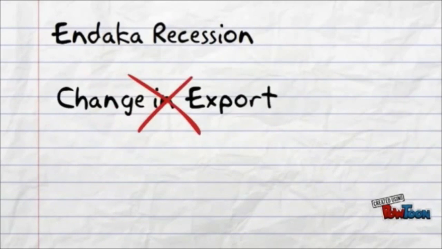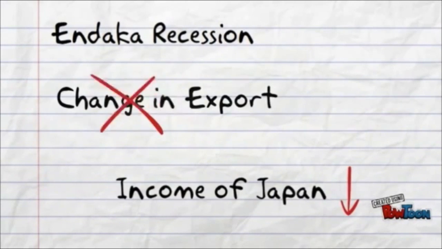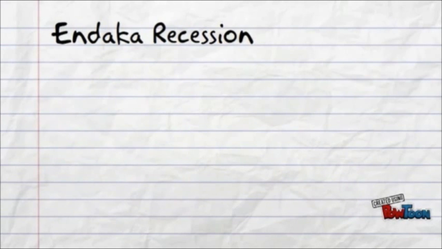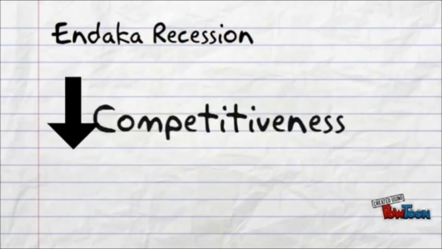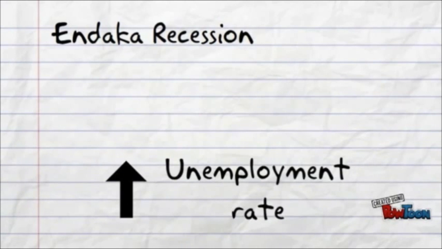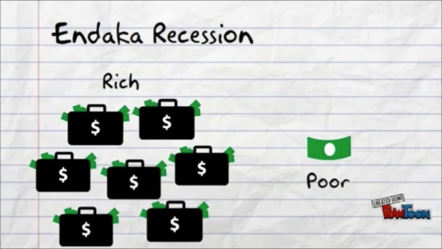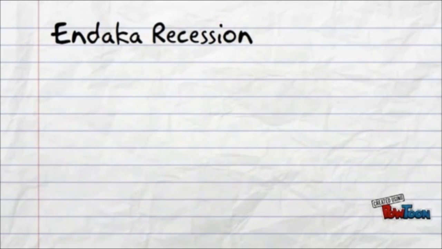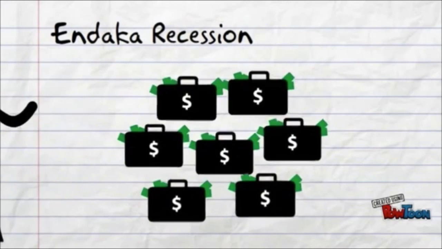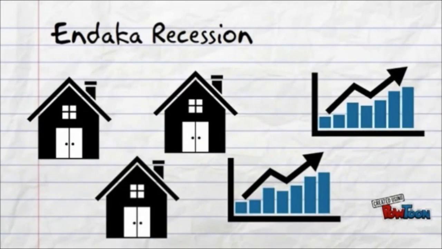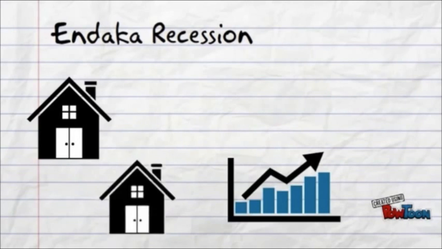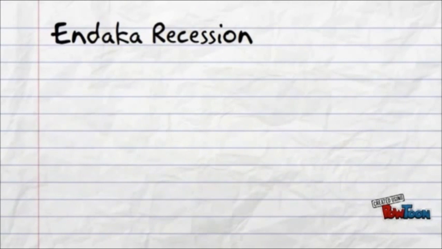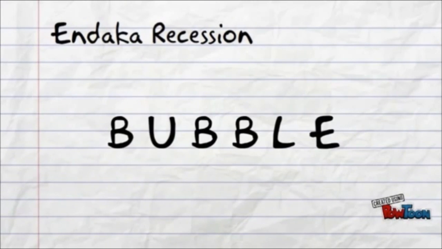However, with exports unchanged, the income of Japan dropped accordingly as she was highly dependent on exports. Factories closed because of the low competitiveness of exports and increased the unemployment rate in Japan. This caused a serious unbalanced wealth distribution. Under this situation, people with more assets in hand tended to speculate in the property and stock market. With the unstable economic situation in the property and stock market, a bubble was easily generated. Therefore, the Endaka recession was one of the causes of the Japan bubble.